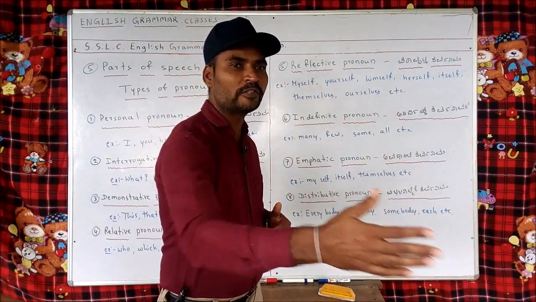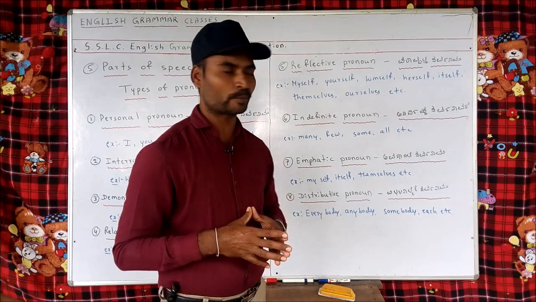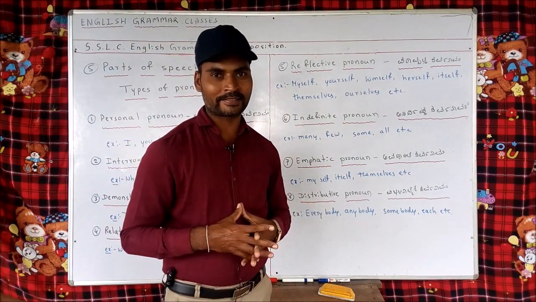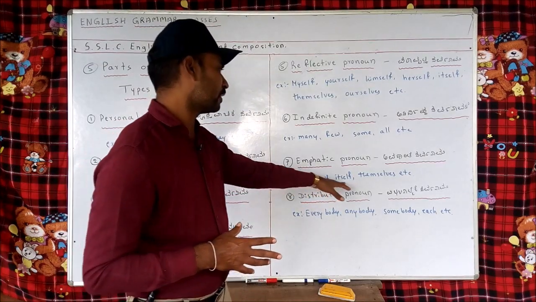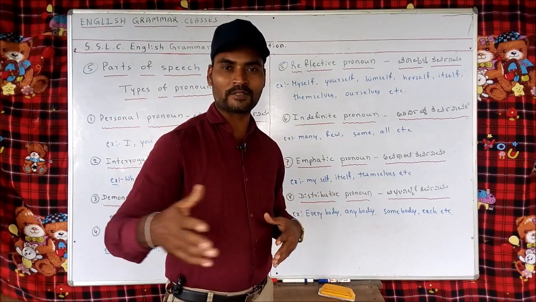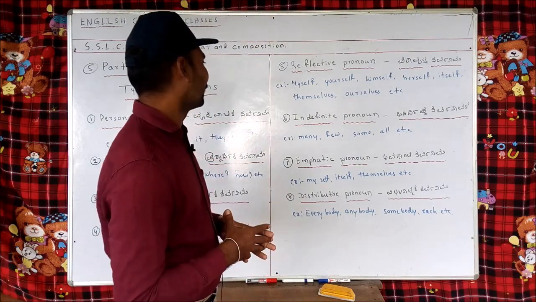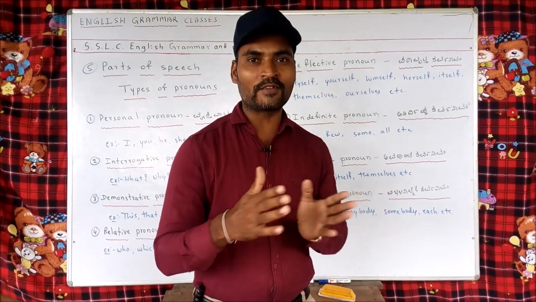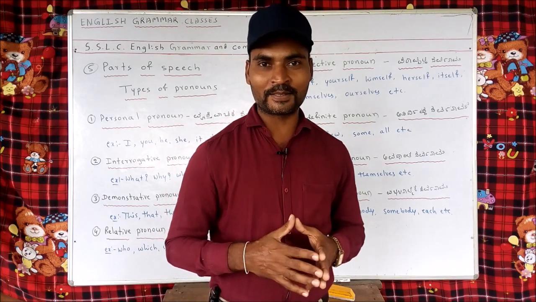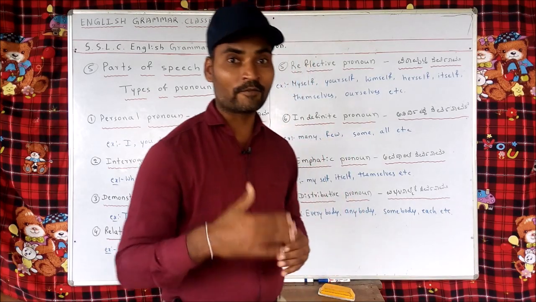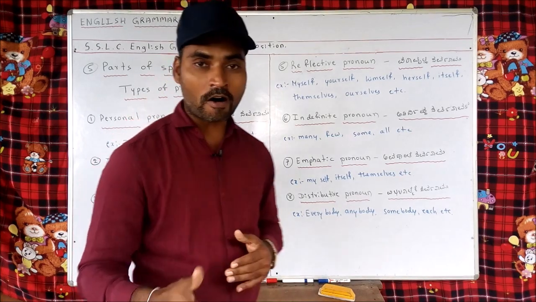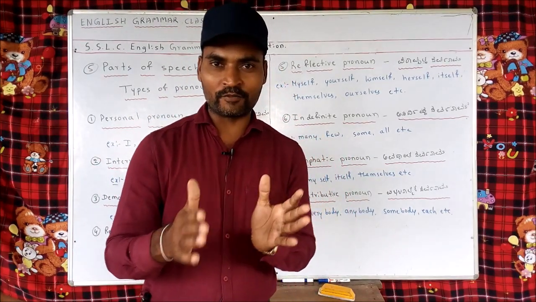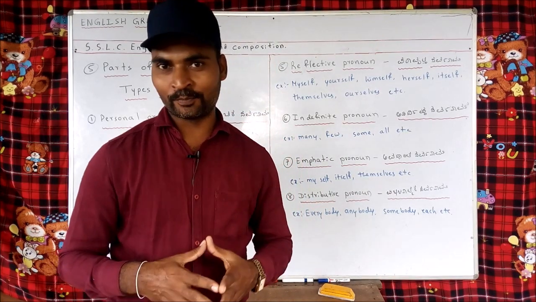They have done it themselves. Here themselves is reflective pronoun. Reflective pronoun and emphatic pronouns are almost the same. Here also self comes, itself, themselves, himself, like that. Next comes indefinite pronoun. It is not definite, that is why it is called indefinite. Some, few, many, all. In these examples, do you find any definite number or any definite quantity? No.